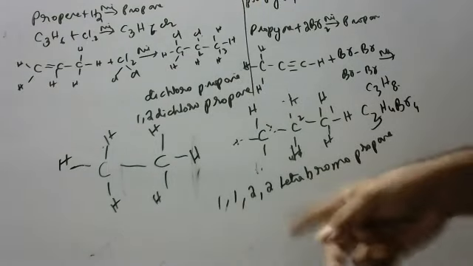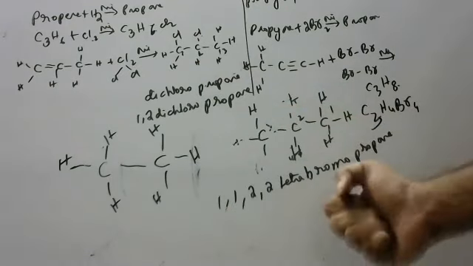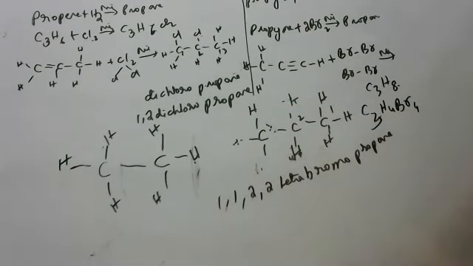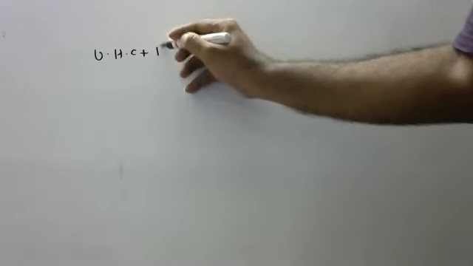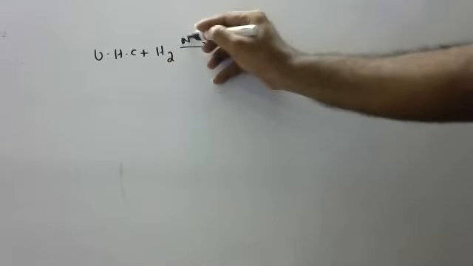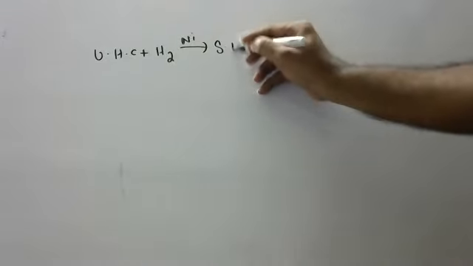For unsaturated hydrocarbons, they have double and triple bonds. We can break them and we can add something. This is addition reaction. What is happening, children? Unsaturated hydrocarbons on hydrogenation or bromination or halogenation become saturated hydrocarbons.